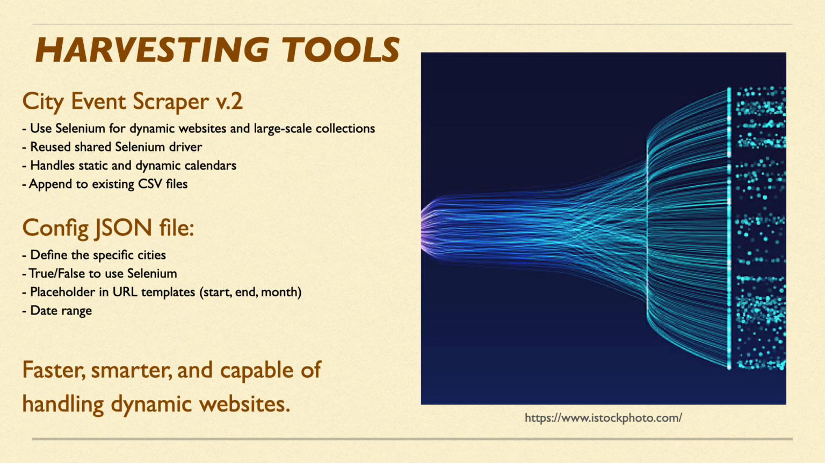Version 2 solves this problem by switching to Selenium for dynamic website handling. I reused a shared Selenium driver for efficiency, added support for both static and dynamic calendars, and appended to the 2 existing CSV files. The JSON config now specifies city, whether to use Selenium, URL template placeholders, and date ranges. This version is faster, smarter, and handles modern JavaScript-heavy websites.